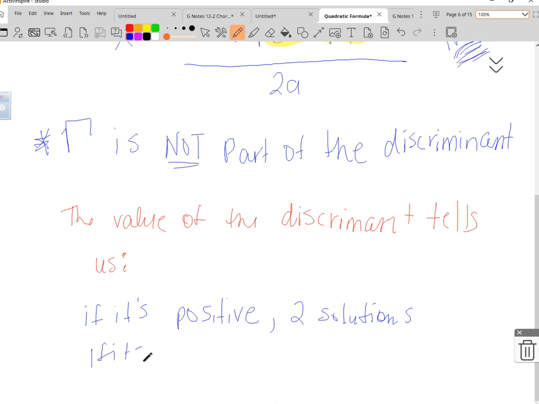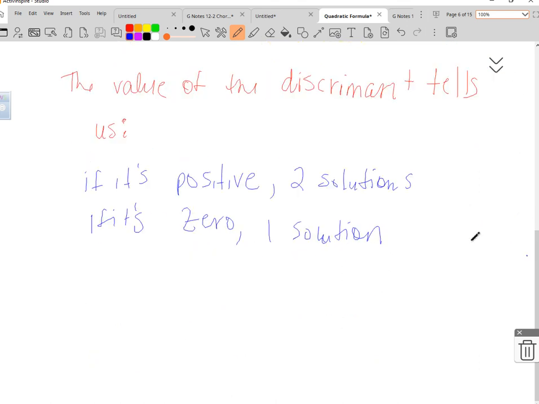If it's 0, we're going to have one solution. And if it's negative, we have no solution.